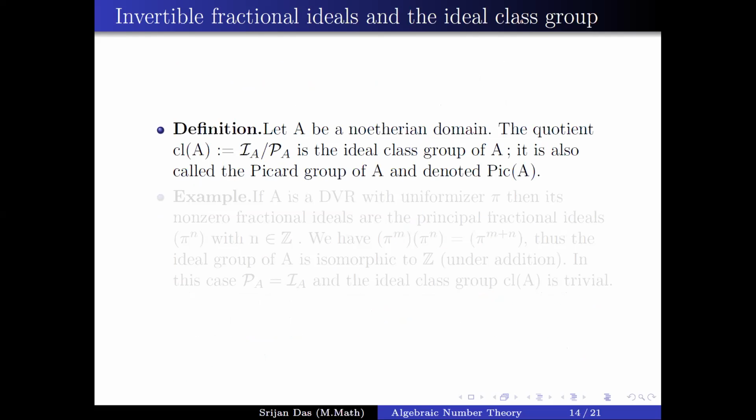Now let A be a Noetherian domain. The quotient of the group of non-zero invertible fractional ideals by the principal fractional ideals is called the class group of A. It is also called the Picard group of A.